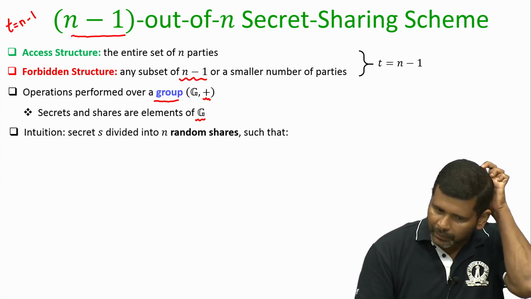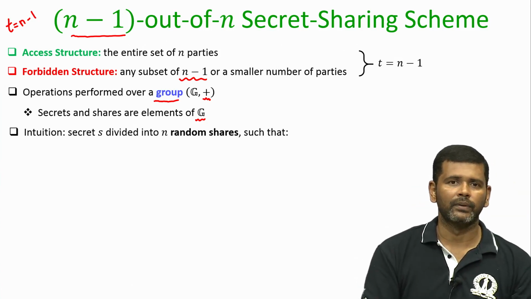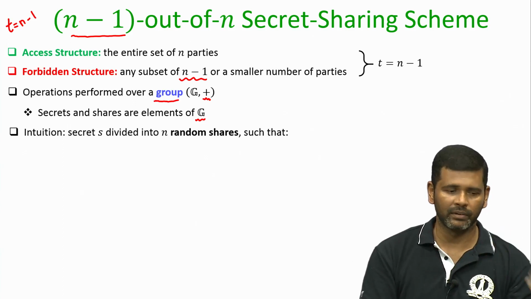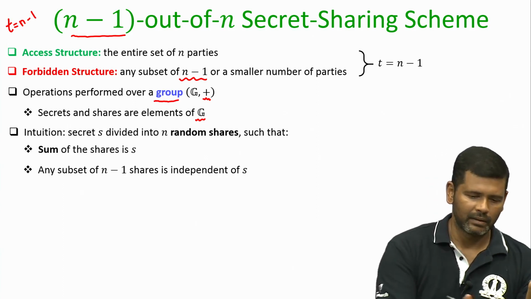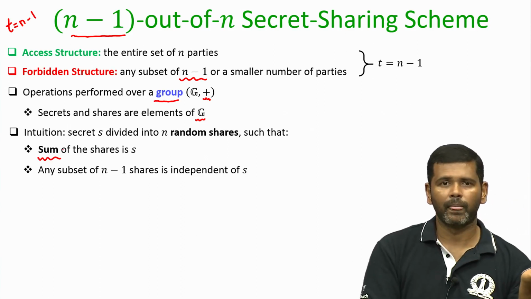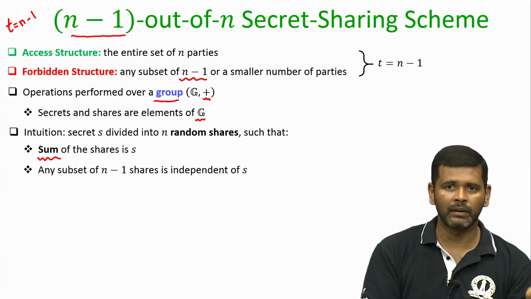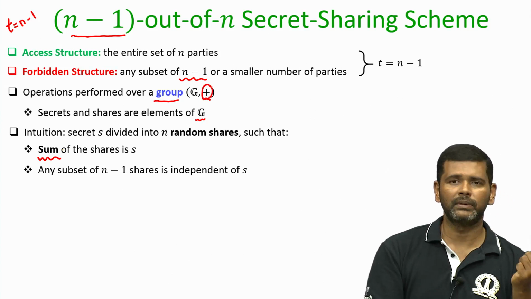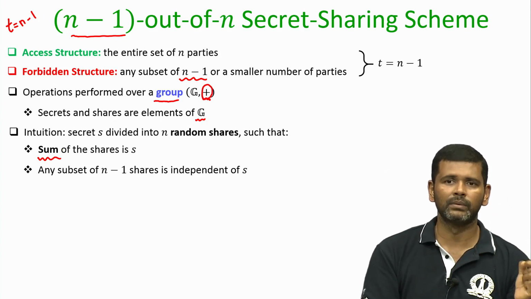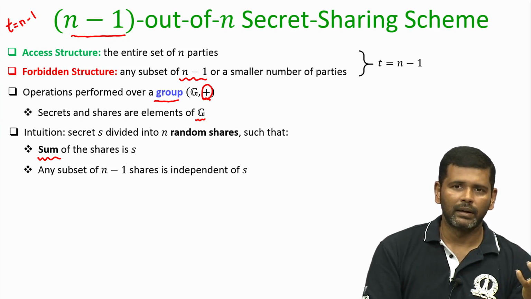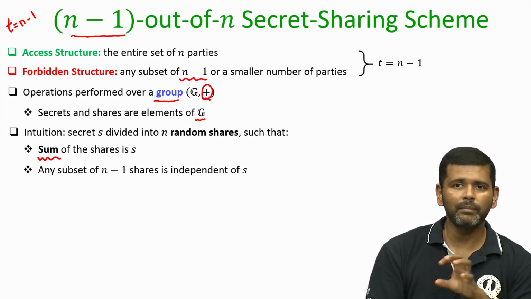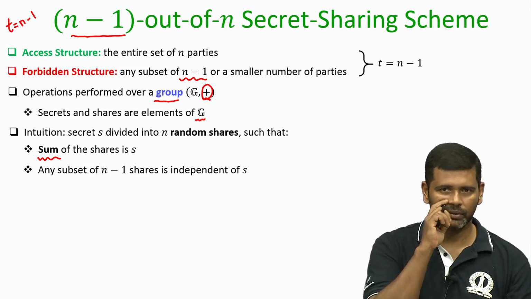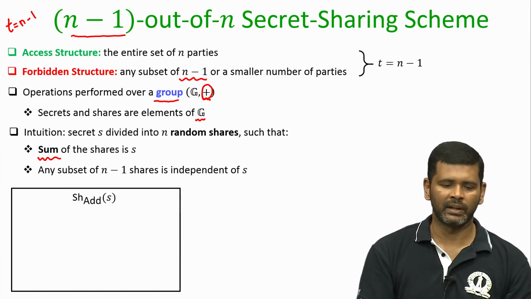So, the main intuition behind the sharing algorithm is the following. The sharing algorithm basically divides the secret into n random-looking shares, such that the sum of the shares, and by sum I need not mean the integer sum, I mean as per the group operation, the sum of the n random shares should be equal to the secret S. But out of those n shares, if I focus on any n minus 1 shares, that should be independent of the secret S. That is a rough intuition behind this secret sharing scheme.